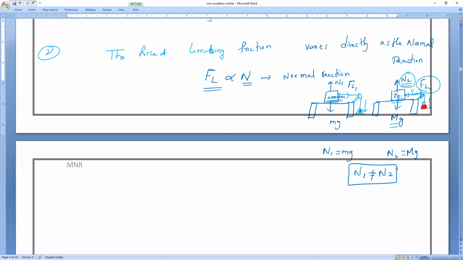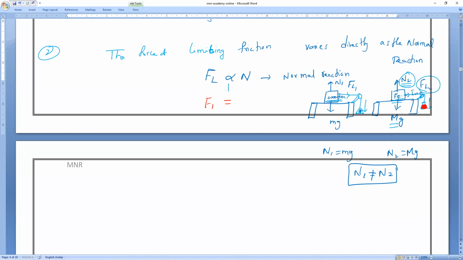Now in mathematics, many times I have taught you: if you want to remove the proportionality, we need to bring the equals to sign, and for that we have to take a constant.